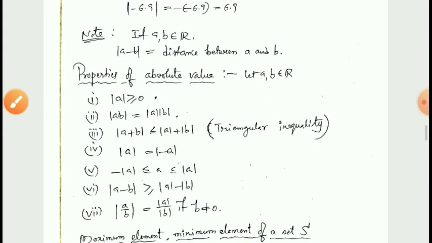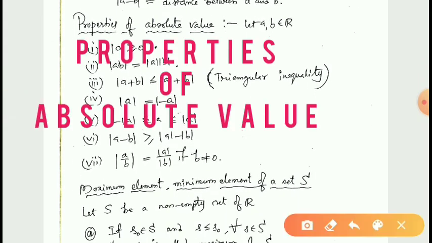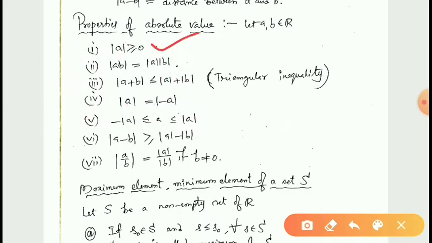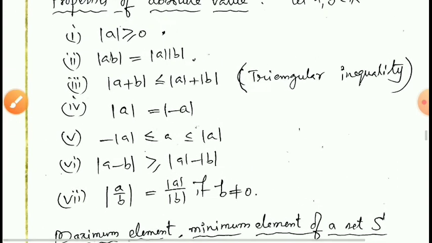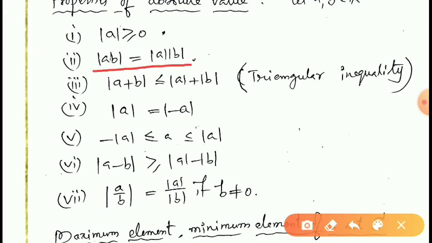So, some properties of absolute value. As we can see already, for every real number A, modulus A is always greater than or equal to 0. And another property: modulus A into B is equal to modulus A into modulus B. For example, let A be equal to minus 2, B equal to 3.